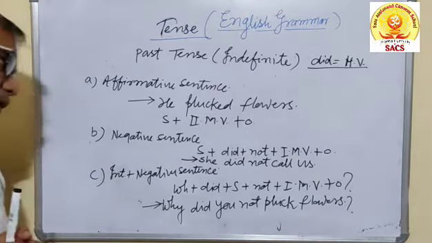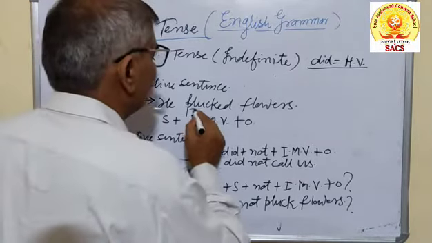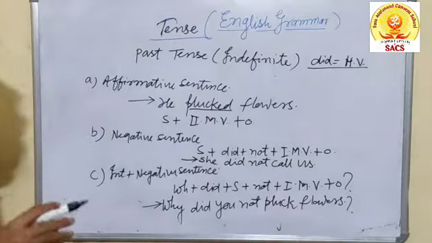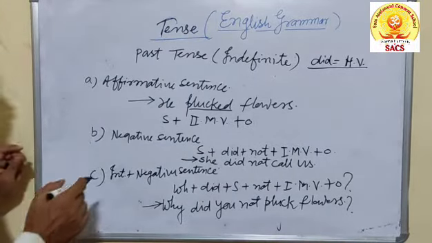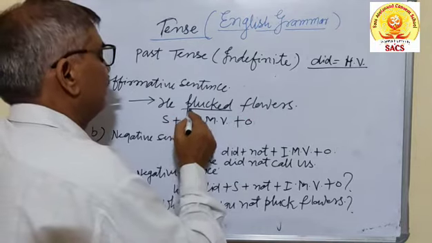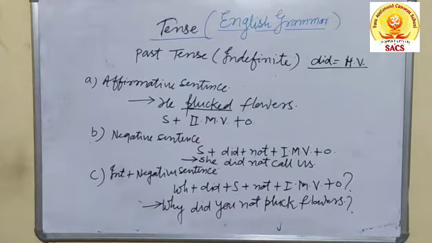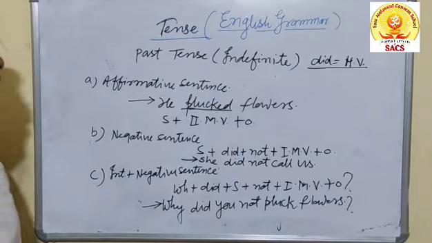In affirmative sentence, only the second form of the verb is used when the sentence is simple, positive or affirmative. For example, he plucked flowers. We can say that plucked is the second form of the verb. But when changing into a negative sentence, there shall be use of did not.